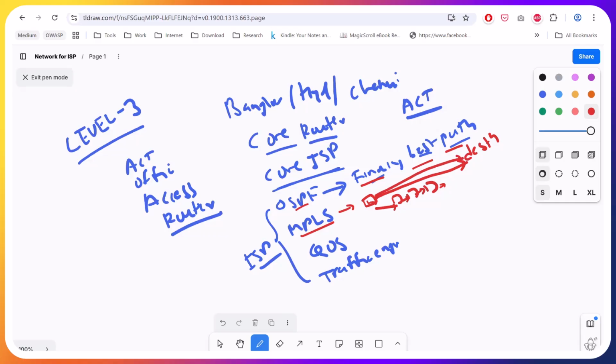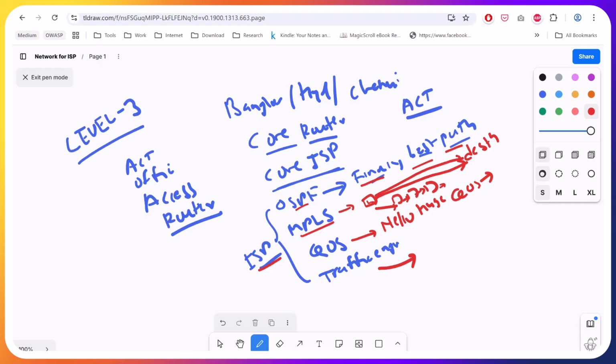That is MPLS. Now QoS is quality of service. When the network has huge traffic, we need to decide which is the important traffic that should go first. That's how QoS helps. It will route the important traffic first. Then traffic engineering is about finding the best path, engineering your hops properly. All these technologies are used by the ISP internally.